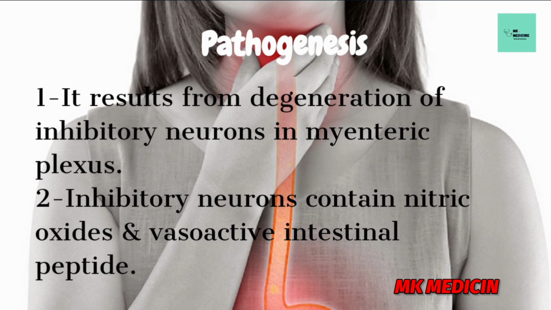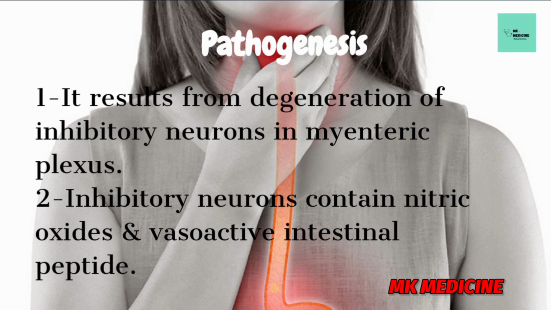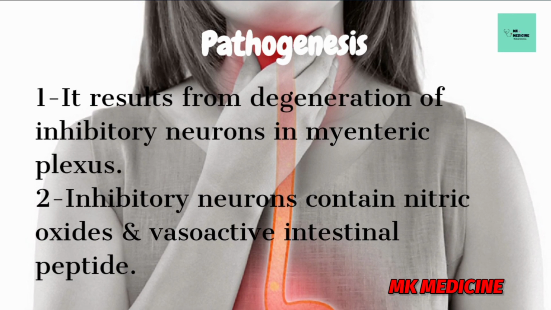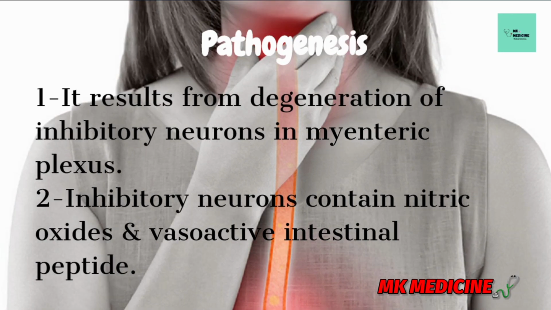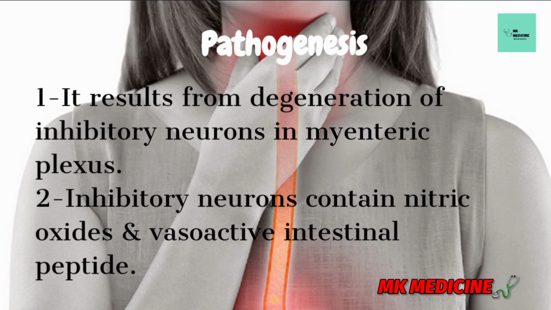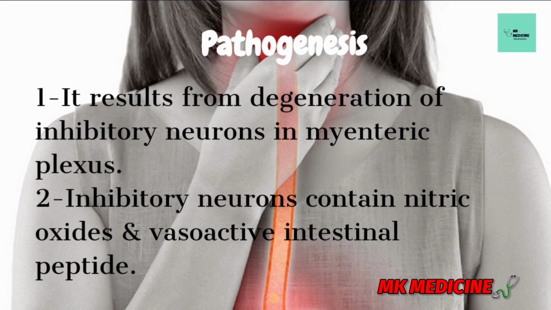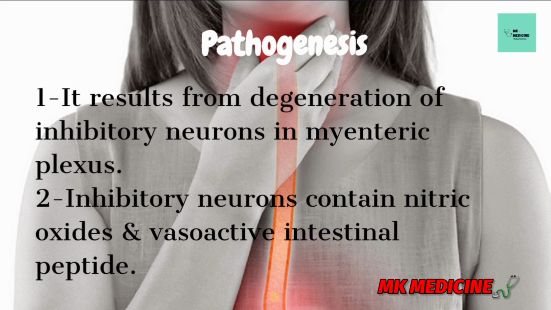One is a circular muscle and the other is a longitudinal muscle, and the myenteric plexus is in between these two muscular layers, circular and longitudinal. The myenteric plexus controls peristalsis in the esophagus, and it also relaxes the lower esophageal sphincter during